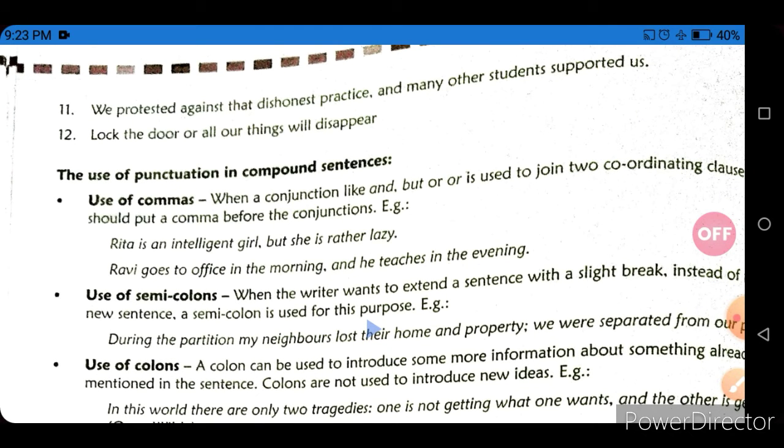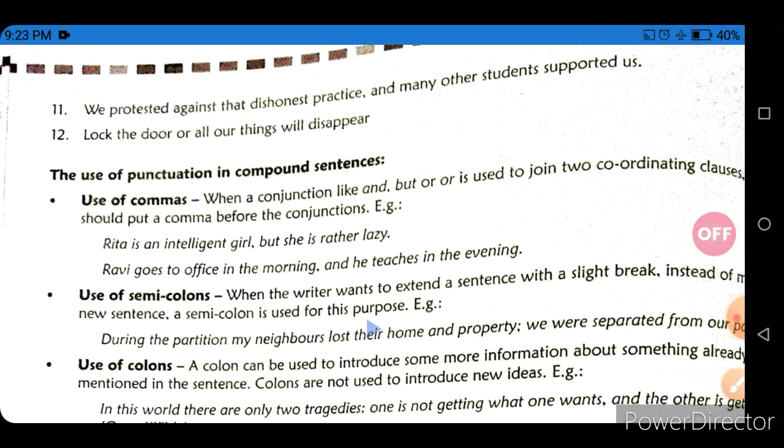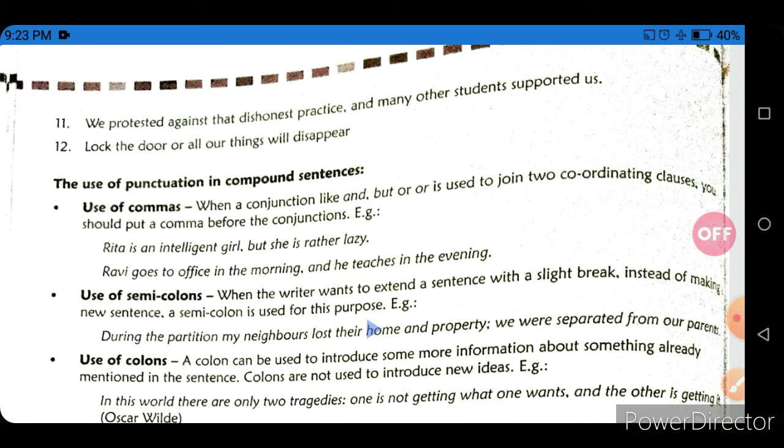The use of punctuation in compound sentences. First, use of commas. When a conjunction like and, but, or is used to join two coordinating clauses, you should put a comma before the conjunction.